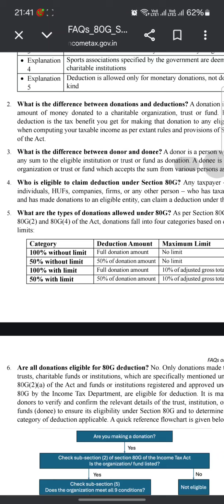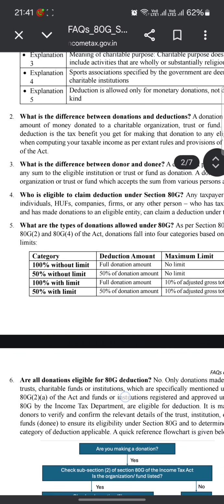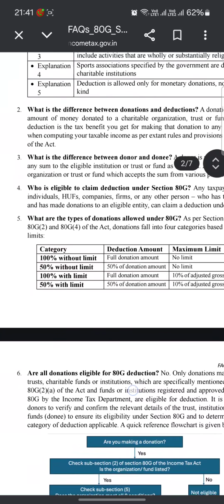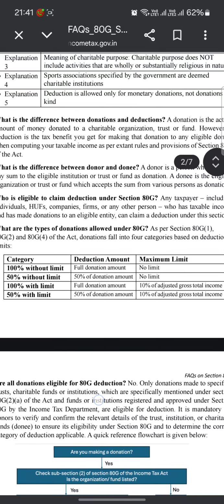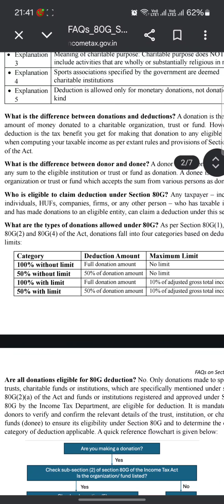What are the types of donations allowed under section 80G? As per sections 80G(1), 80G(2), and 80G(4) of the Act, donations fall into 4 categories based on the deduction limits: 100% without limit, meaning the full donation amount with no limit; 50% without limit, meaning 50% of the donation amount with no limit; 100% with limit, meaning the full donation amount up to 10% of adjusted total income; and 50% with limit, meaning 50% of the donation up to 10% of adjusted total income.